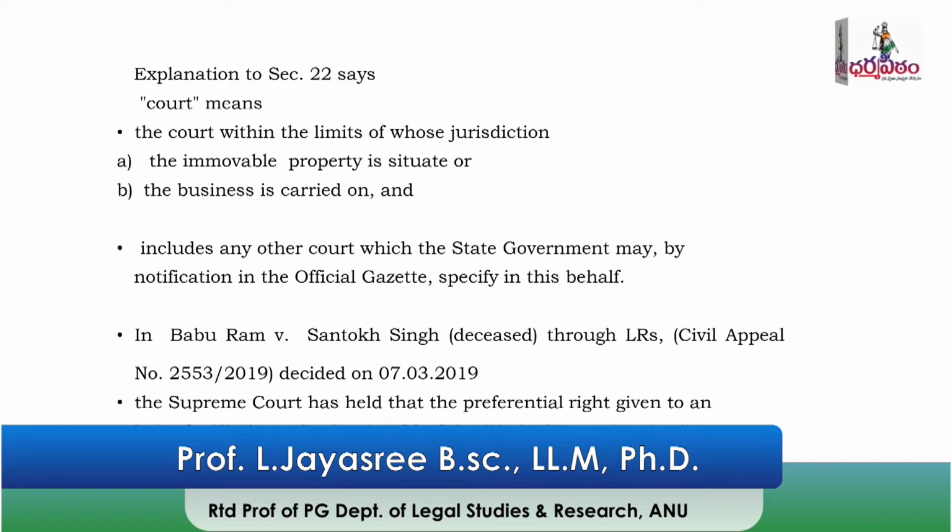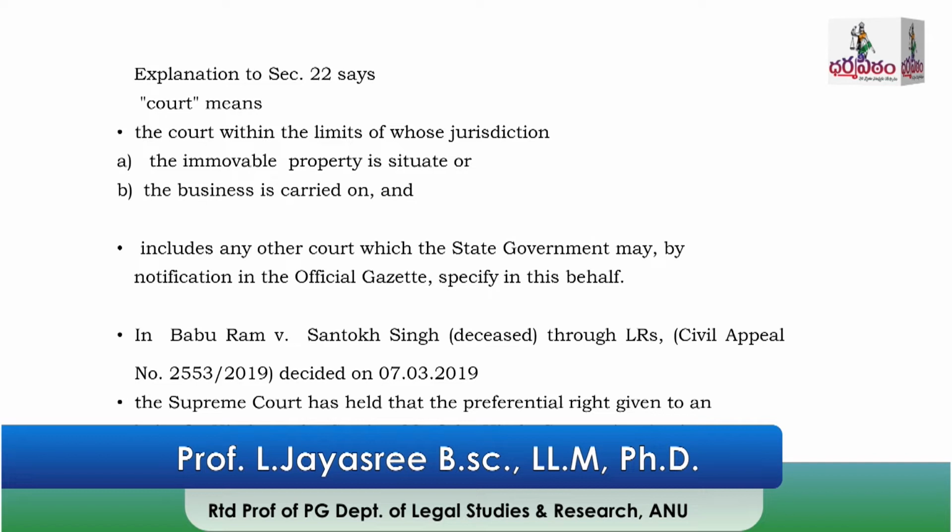Or sometimes the state government, by notification in the official gazette, specifies the court, and that court will have the power to deal with these matters.